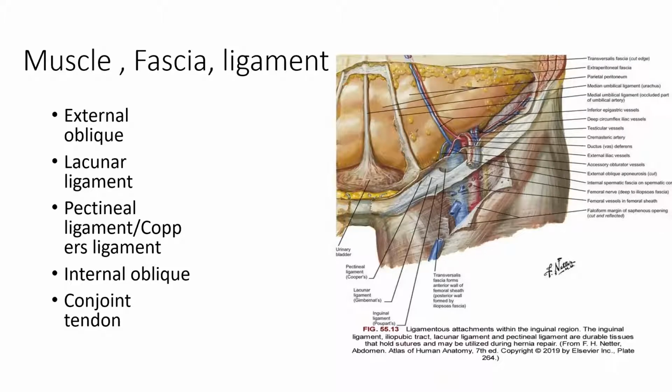Muscles, fascia, and ligament of the inguinal region. External oblique muscle below the level of anterior superior iliac spine. External oblique is entirely aponeurotic, and on the most inferior aspect of the external oblique muscles, the aponeurosis is thickened and folded upon its own, and it forms the inguinal ligament. On the medial side of the inguinal ligament, this inguinal ligament fans out and it inserts on the pectineal ligament. This fanning of the inguinal ligament on the medial side is known as lacunar ligament, and this pectineal ligament is also known as Cooper's ligament.